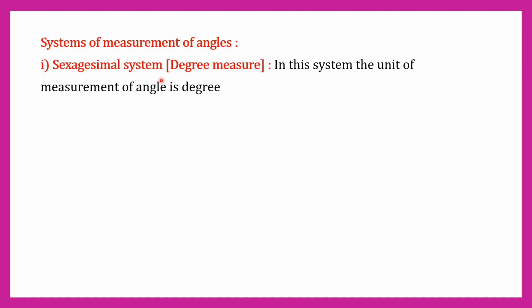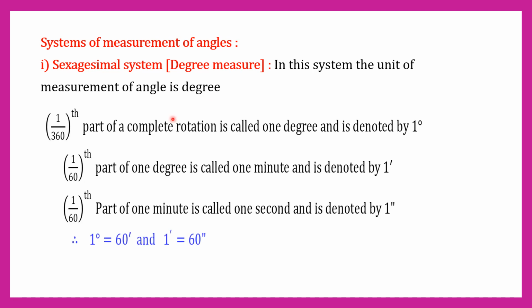There are two types. First, sexagesimal system or degree system. In this system, the unit of measurement of angle is degree. We know that one complete rotation is of 360 degree. Here 1 divided by 360th part of one complete rotation is called 1 degree and is denoted by 1 degree.